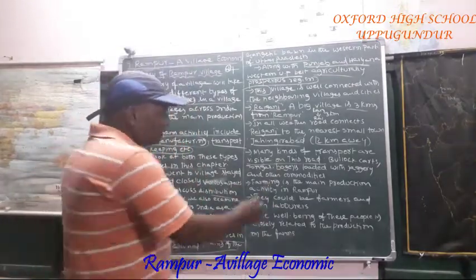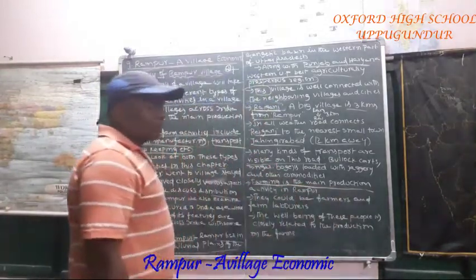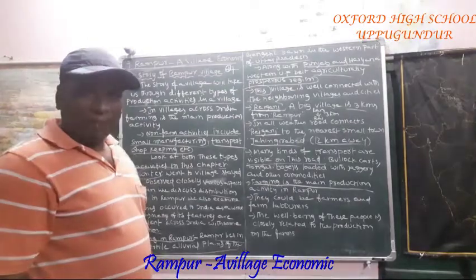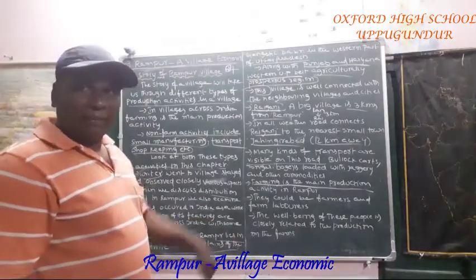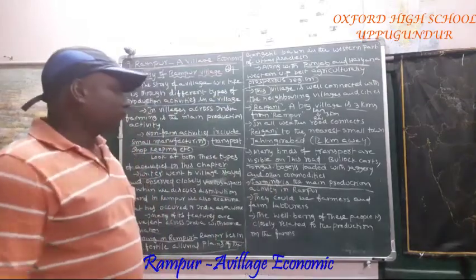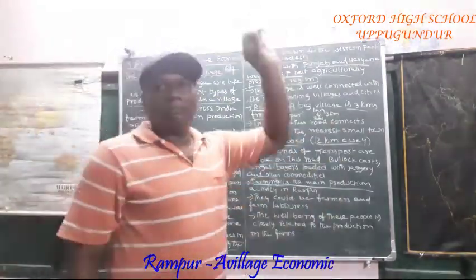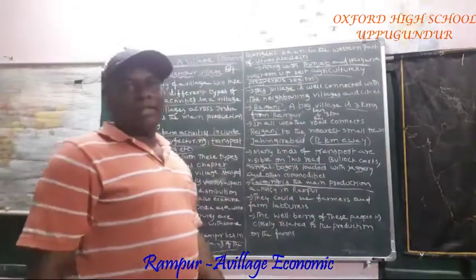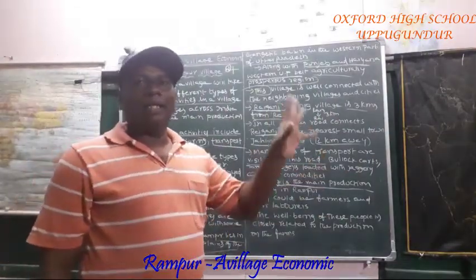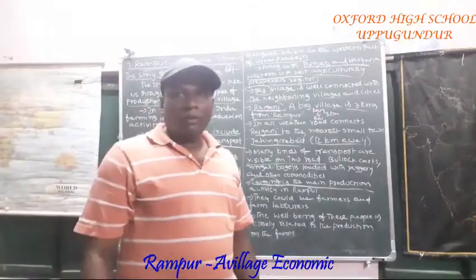Just now I explained to you, farming is the main production activity in Rampur. What is the main production activity taking place in Rampur? Farming. If you go to Rampur, many people are working as farmers or as farm laborers.